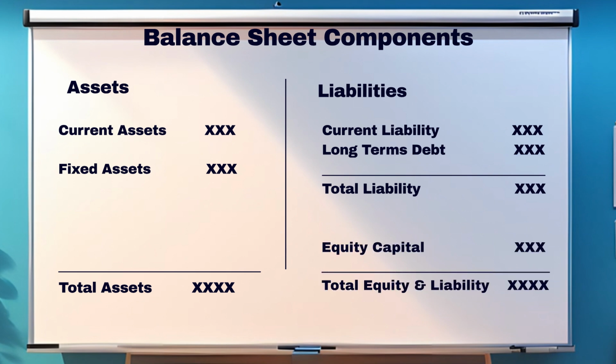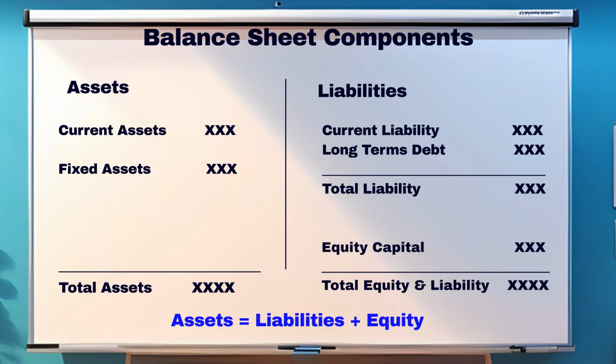Finally, equity. Equity represents the owner's share of the company after all liabilities have been deducted. It includes investments made by the owners and retained earnings. The balance sheet follows a basic formula, where the total of all assets equals liabilities plus equity.